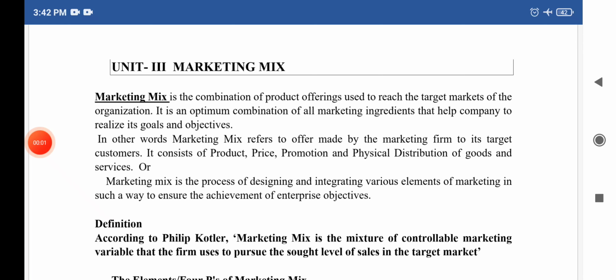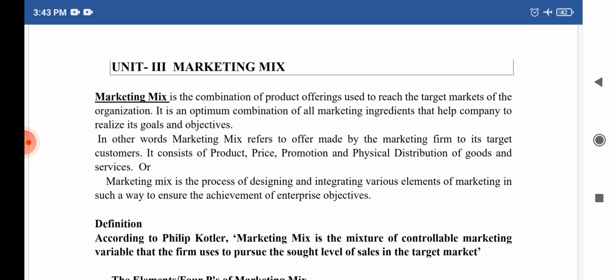Hello students, in today's class we are going to begin the third unit of marketing management, that is marketing mix. In this unit we will be learning what is marketing mix and what elements there are in the marketing mix. And all those elements we will be learning in detail in this unit. But before that, first let us understand what is marketing mix.